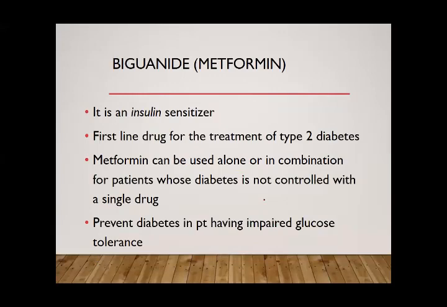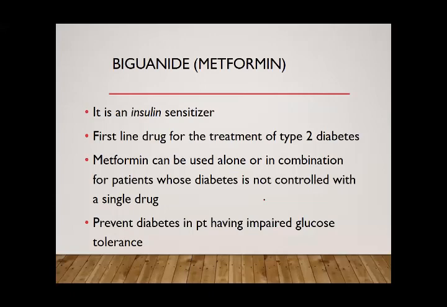The first group that we will discuss is the biguanides. Biguanides have only one drug, known as metformin, and it is known as an insulin sensitizer because it increases the sensitivity of insulin. It is the primary drug used for the treatment of type 2 diabetes. It can be used alone or in combination with some other drugs to control diabetes.